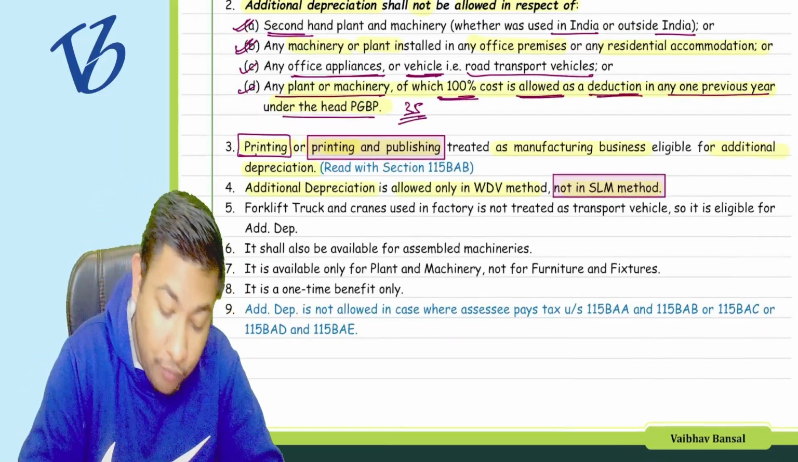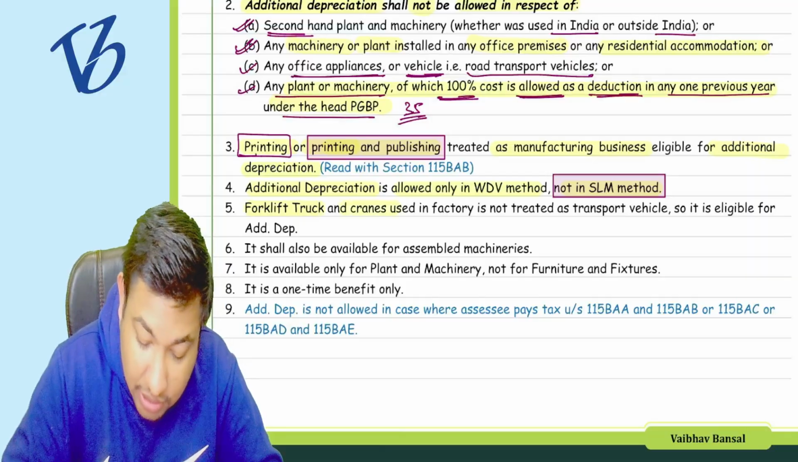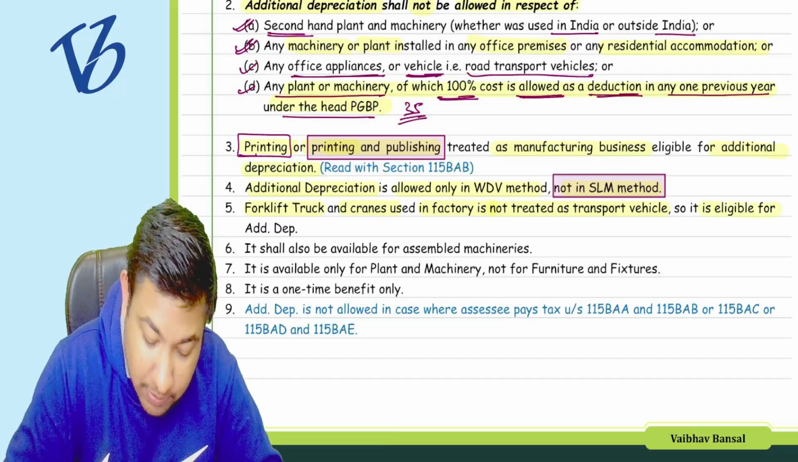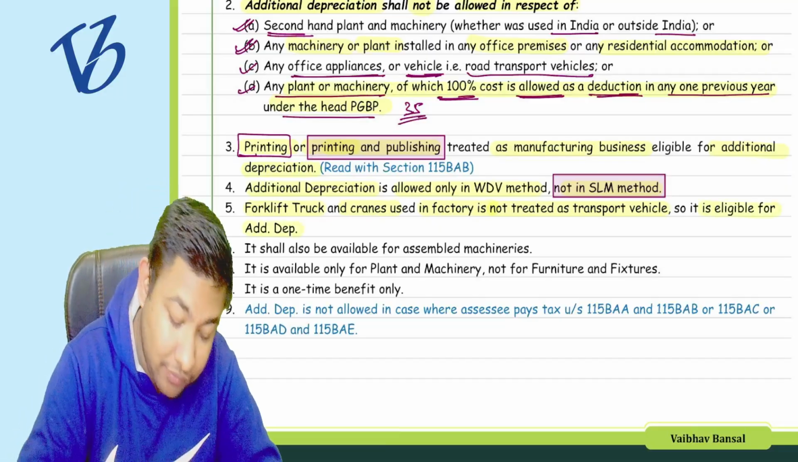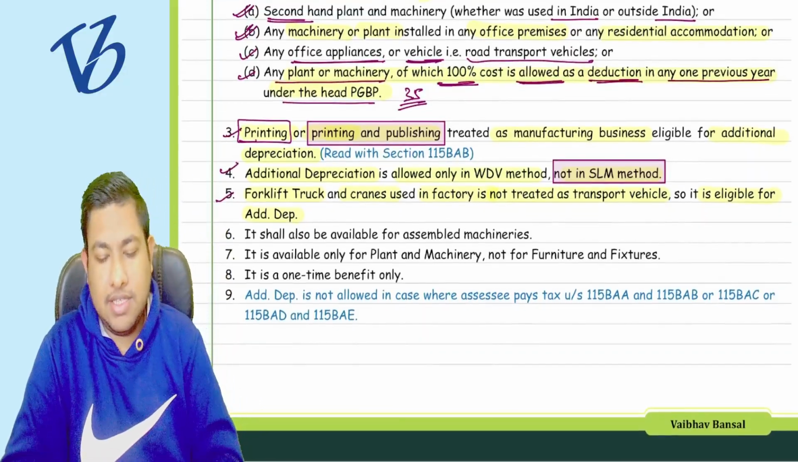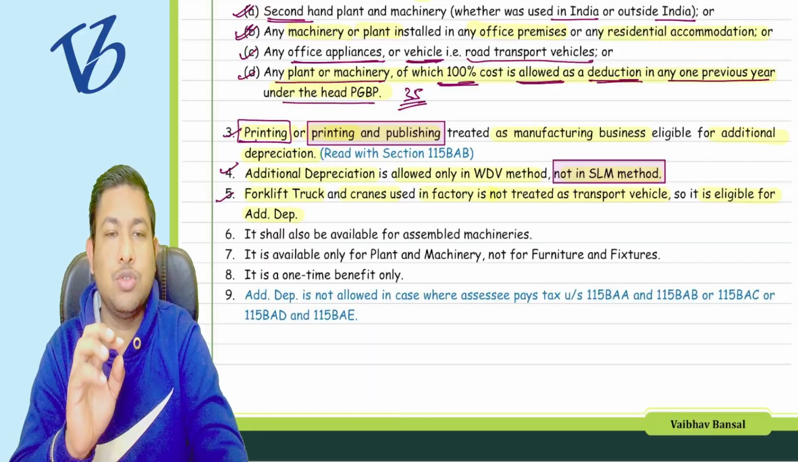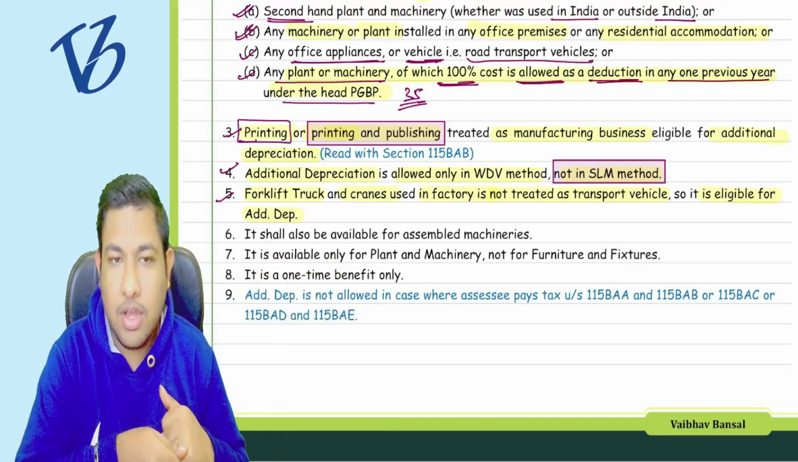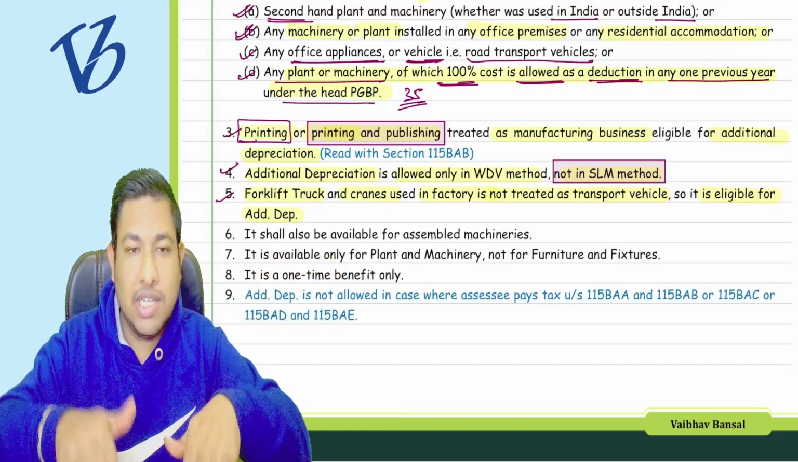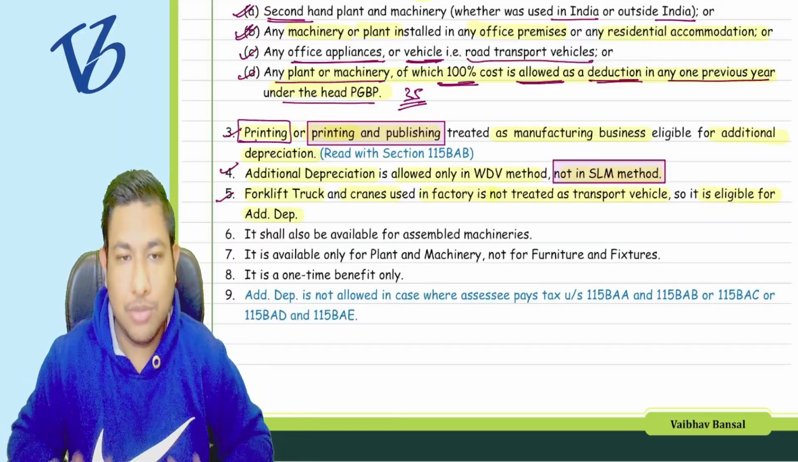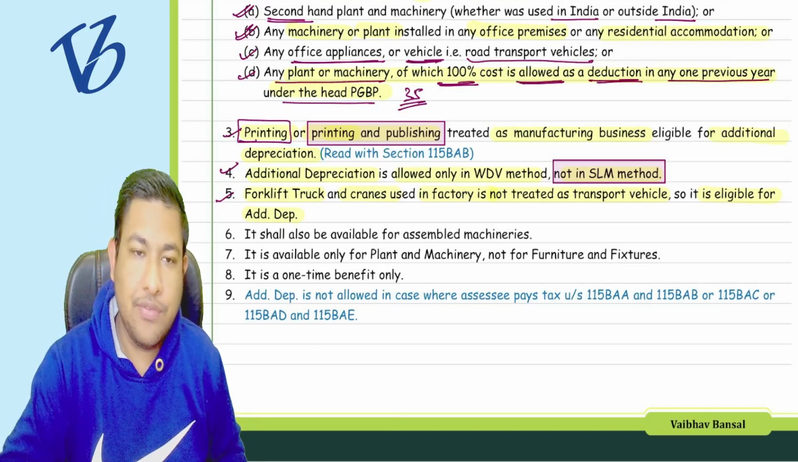Okay, now forklift trucks and cranes used in the factory are not treated as a transport vehicle, so they are eligible for the additional depreciation. What are the trucks? See, if you have seen in the factories, there are small trucks which are used to carry goods from one part of the factory to another part of the factory. These are the trucks which are used in the factory itself to load and unload heavy items. These are known as forklift trucks.